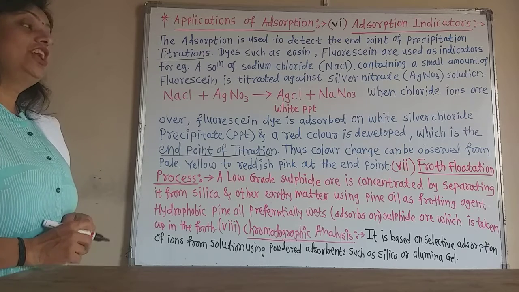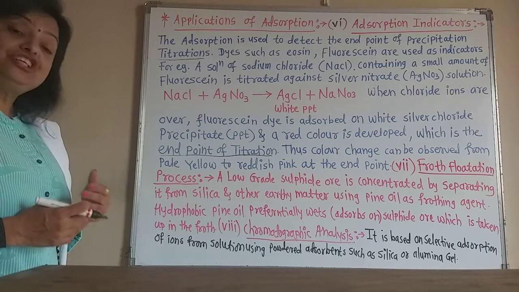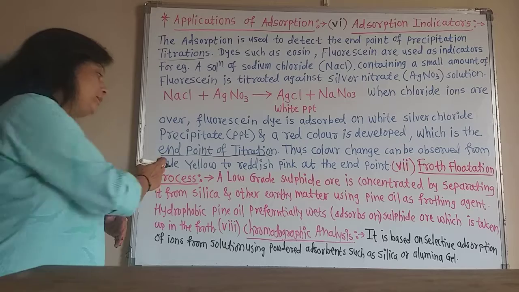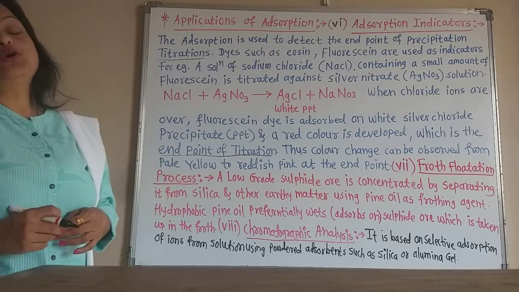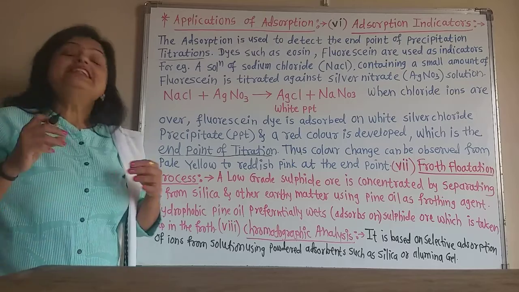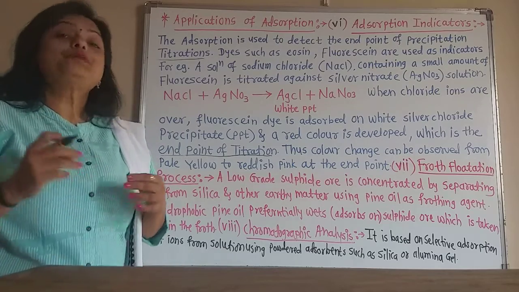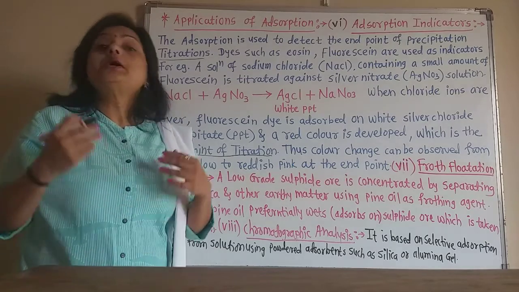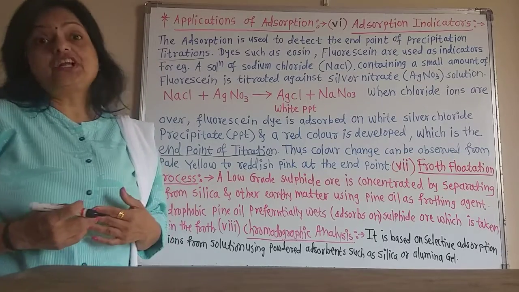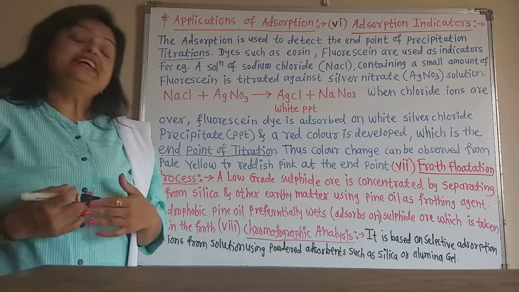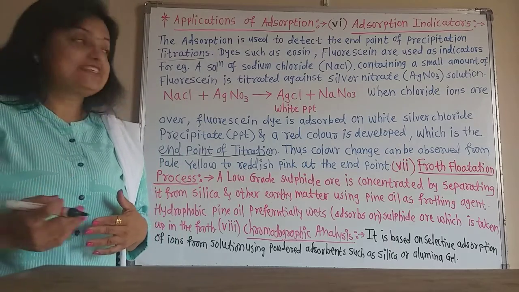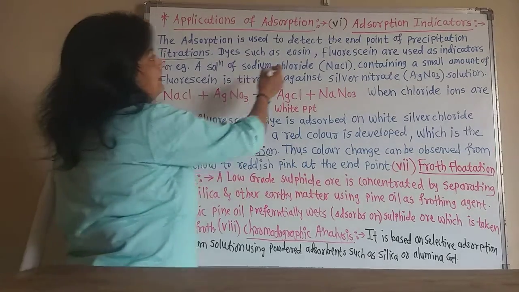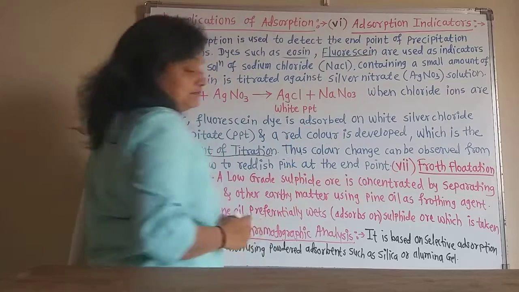So the color change can be easily observed from pale yellow to reddish pink at the endpoint. In this way, the adsorption phenomenon is also used in precipitation titration as adsorption indicators, and these indicators are dyes such as eosine and fluorescein.